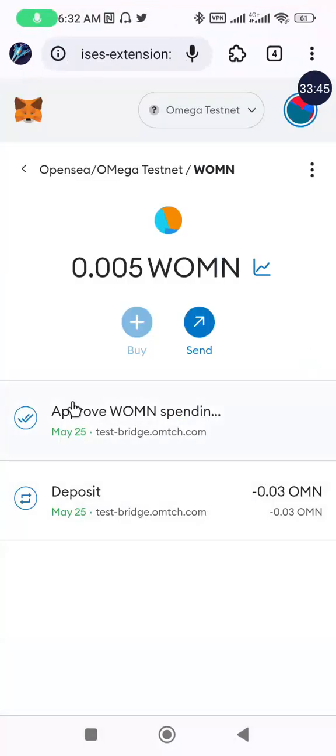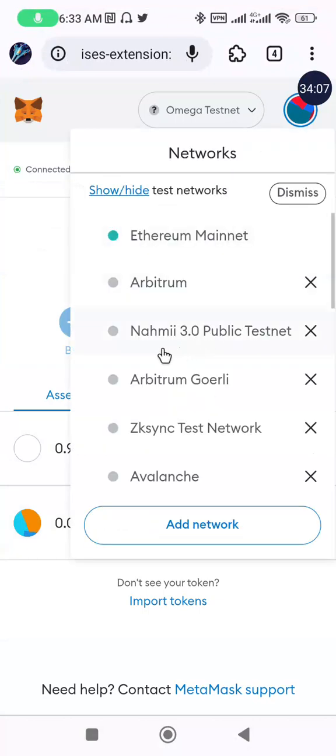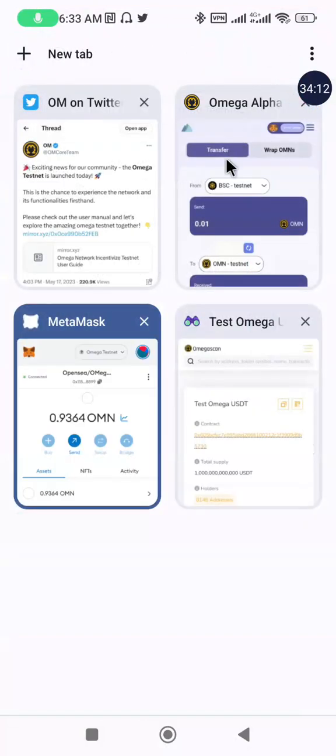So you notice something now. Okay, I bridged 0.03 to my Binance Smart Chain. So now this is the balance. So it then means the previous bridge went through. Okay, so the previous bridge from Binance Smart Chain to the Omega network actually went through. So we have successfully carried it out, and we'll verify all of this, because there is a form right on the Explorer.